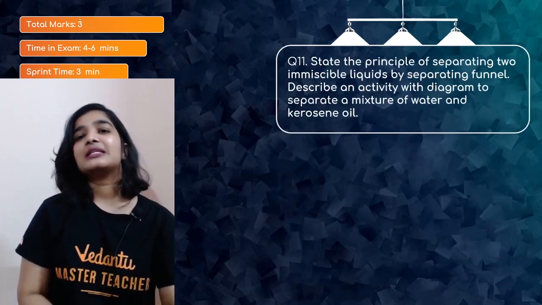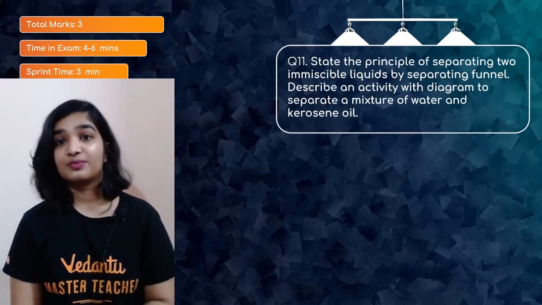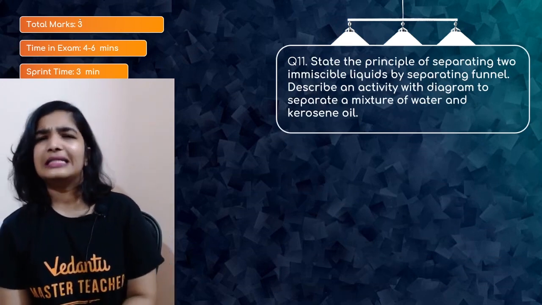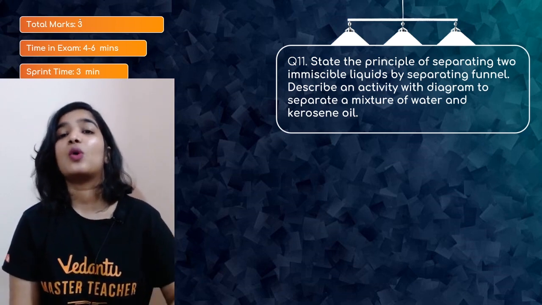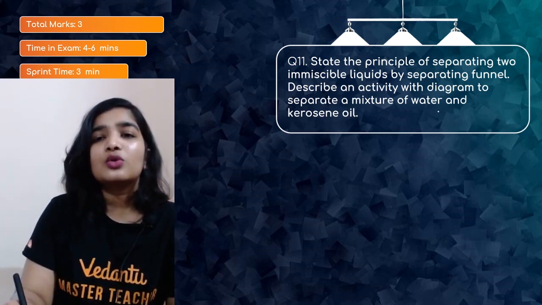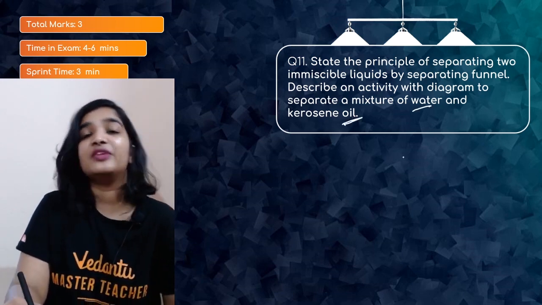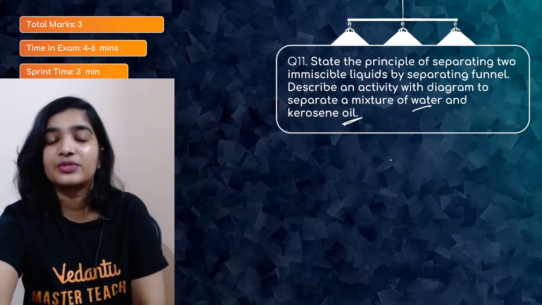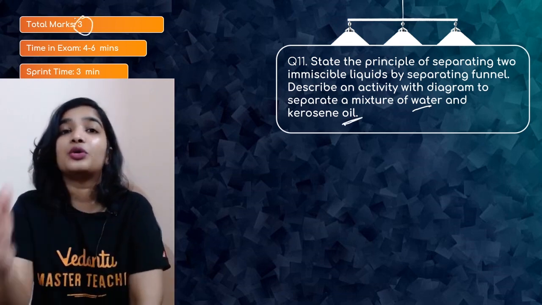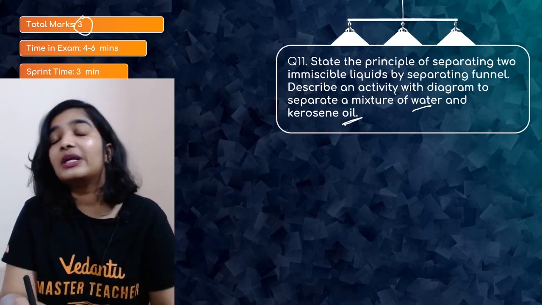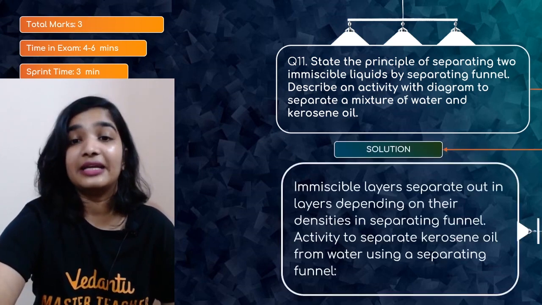The next one is, state the principle of separating two immiscible liquids by separating funnel. Describe an activity with diagram to separate a mixture of water and kerosene oil. So you have water and kerosene oil which are immiscible with each other. That means they do not get mixed. And this is for 3 marks. They have mentioned clearly what they want you to write, that is, they want you to explain this whole procedure, and they are expecting the diagram too.